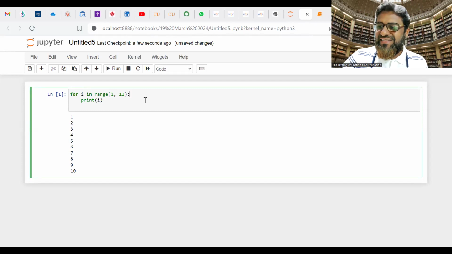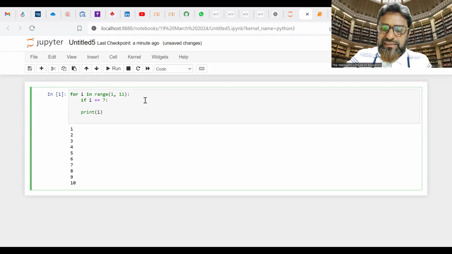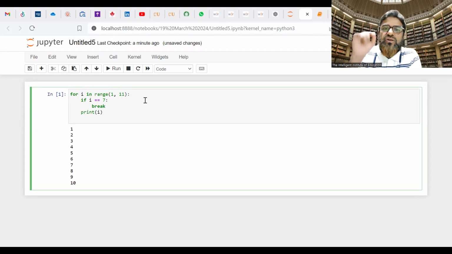Means after 7. Okay. So like here, if i equal to 7, this condition is there. When it meets the condition 7, then break. It means that it will print up to 1 to 6. When the condition meets 7, it will come outside from the loop. This is the concept of break.